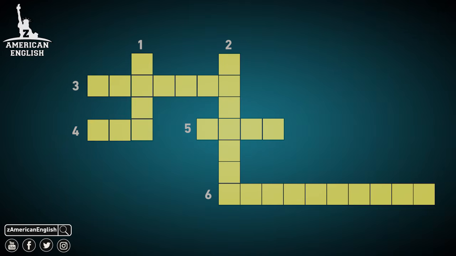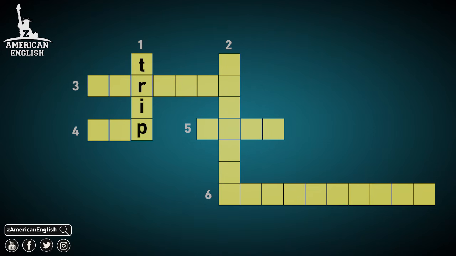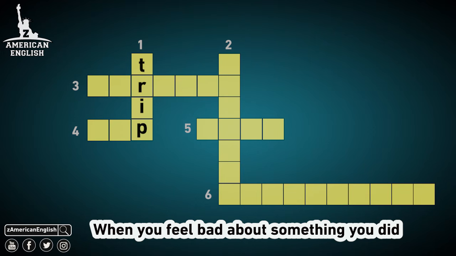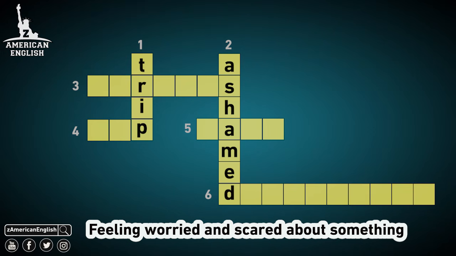Let's see. Okay, question 1. When you go somewhere and come back. We call that a trip. Question 2. When you feel bad about something you did. Then you feel ashamed. Question 3. Feeling worried and scared about something. Then you are nervous.